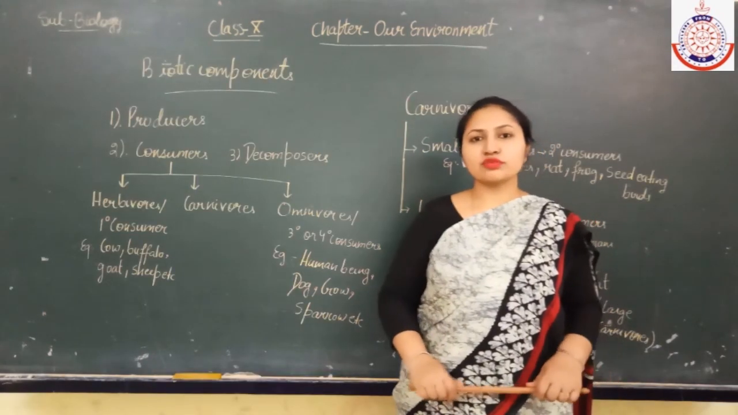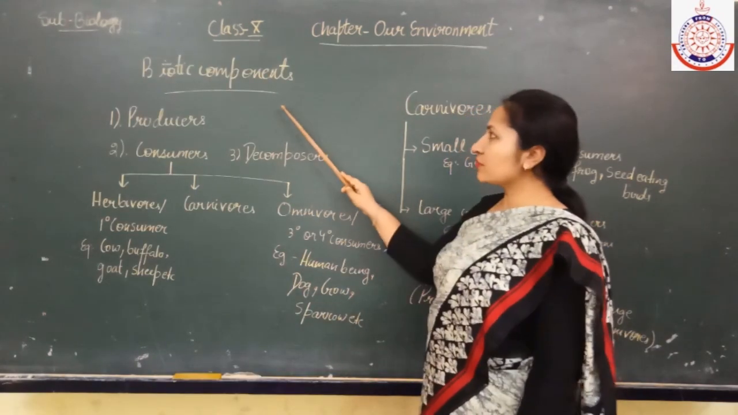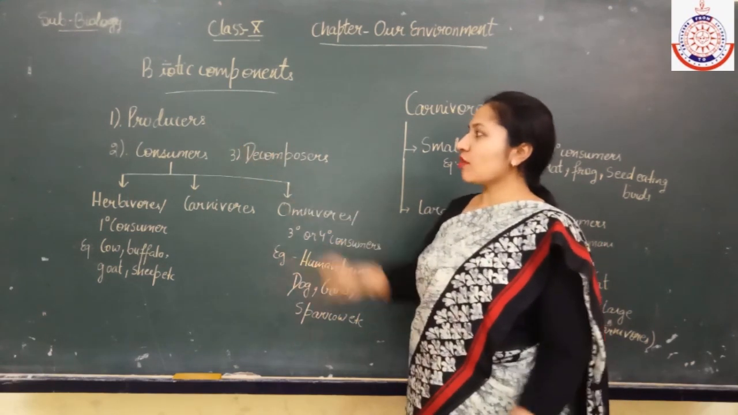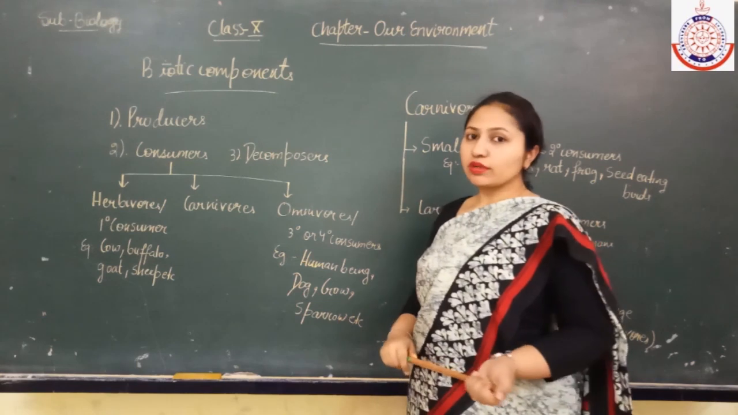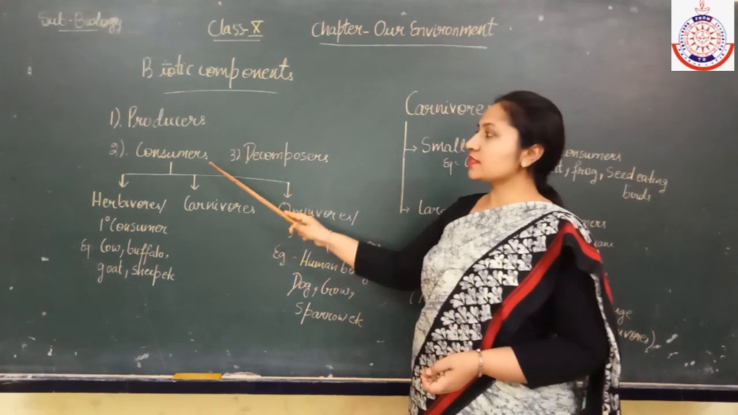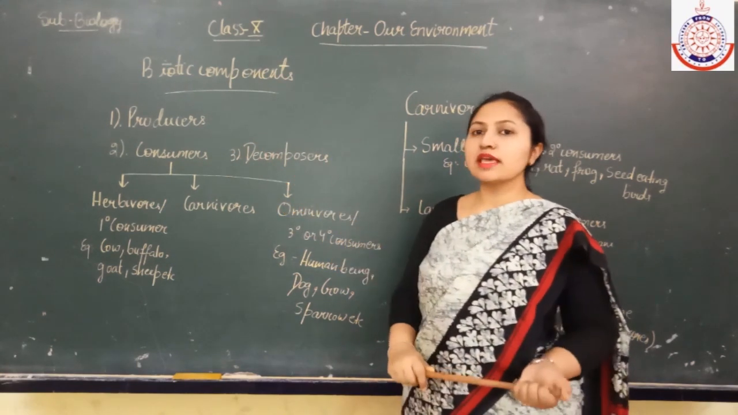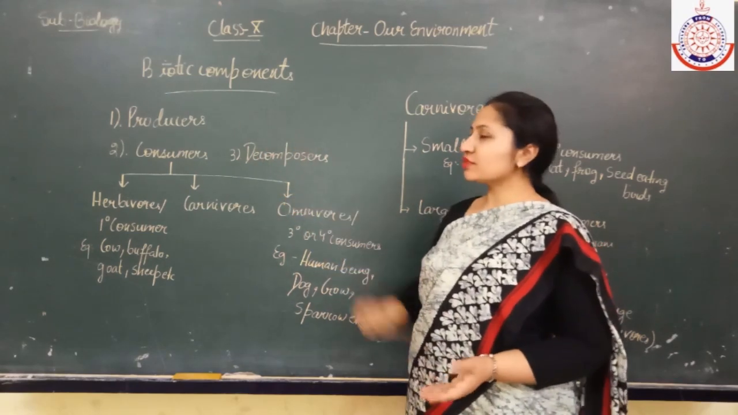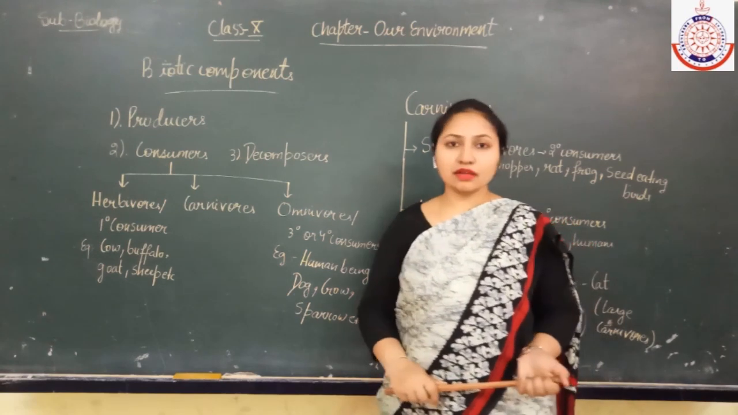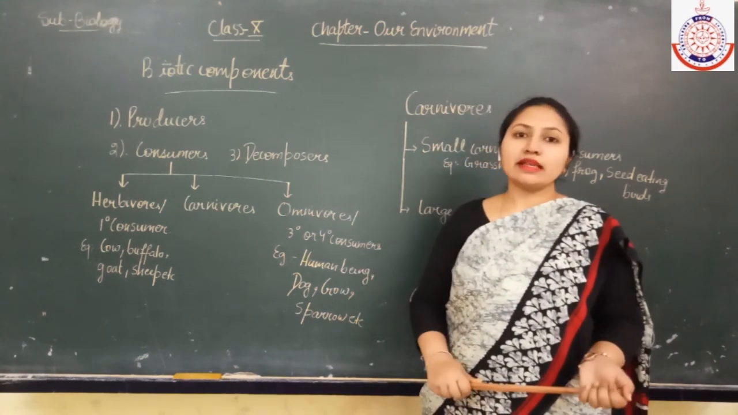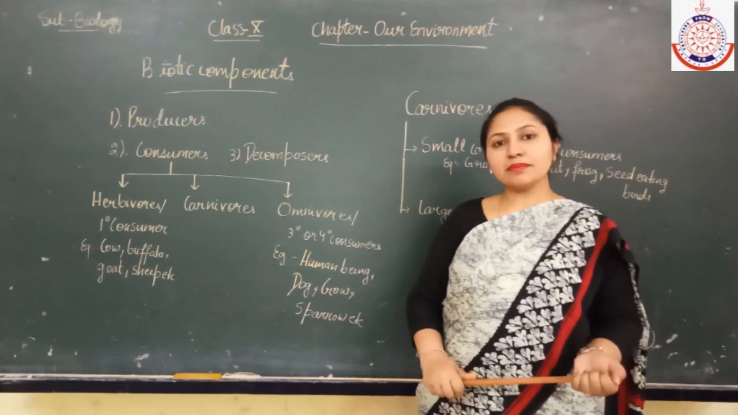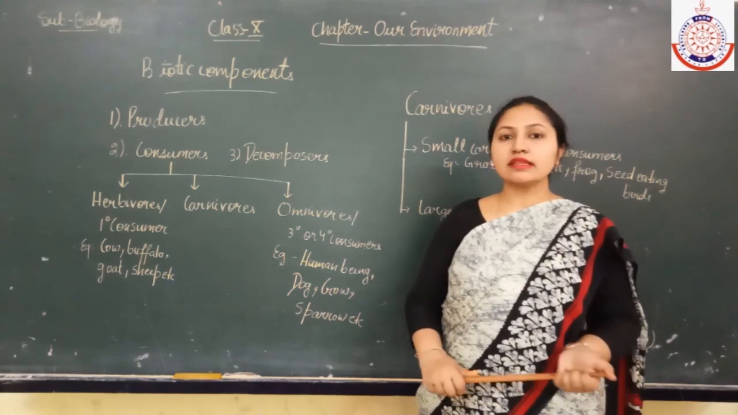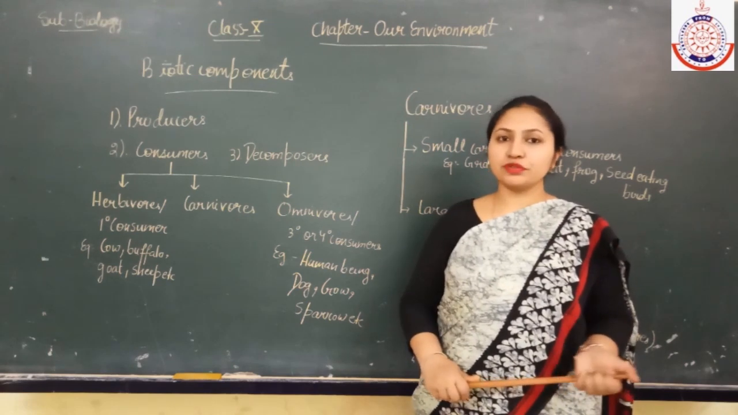So next students, we will discuss the biotic components in detail. As I told you, biotic components include the living organisms. So producers, consumers and decomposers will come under the biotic components. So what are producers? Producers are like the plants and the blue-green algae. They will come under the producers. Why? Because by the process of photosynthesis, they can prepare their own food.